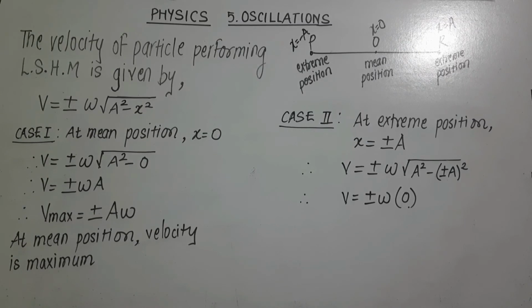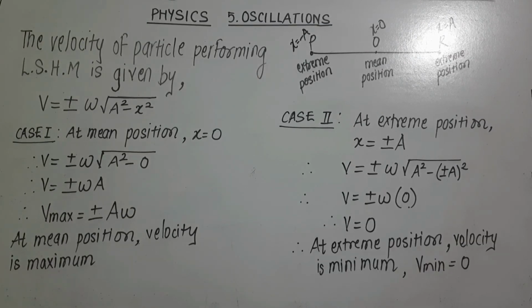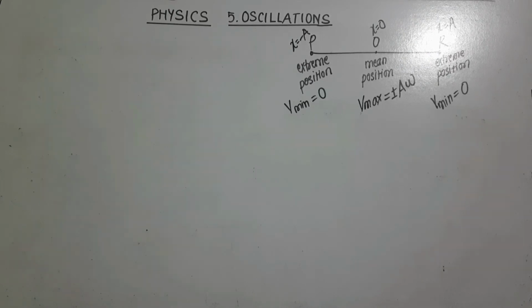So 0 into omega, the whole value we will get 0. Therefore v is equal to 0. And this is minimum value of velocity. So we can say that at extreme position, velocity is minimum. So always remember, velocity is maximum at mean position and its maximum value is plus or minus a omega. And it is minimum at extreme position and its minimum value is 0.